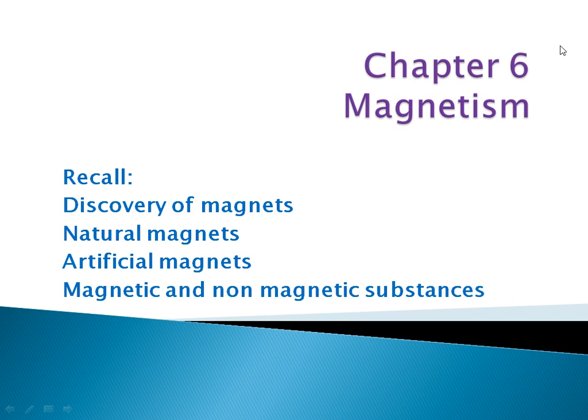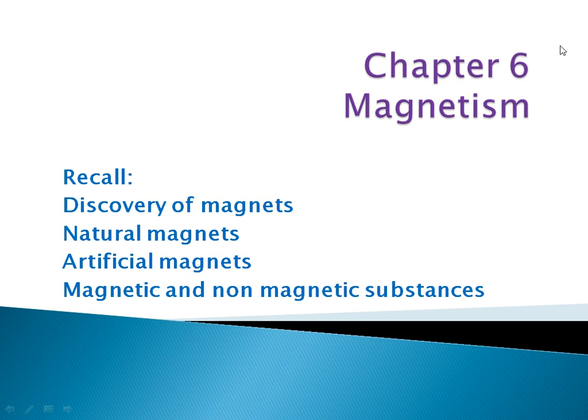Then we discussed magnetic and non-magnetic substances. What do you mean by a magnetic substance? Substances which get attracted by a magnet are called magnetic substances. What do you mean by non-magnetic substances? Substances which cannot be attracted by a magnet are called non-magnetic substances. Can you give an example for magnetic substances? Iron. Can you give an example for non-magnetic substances? Paper, plastic, etc. Okay. These are the topics that we discussed in the previous class.